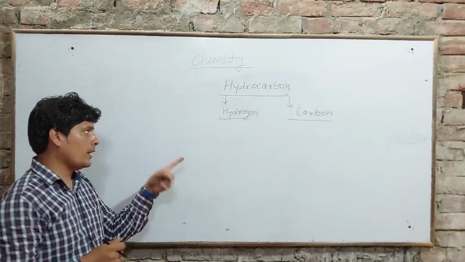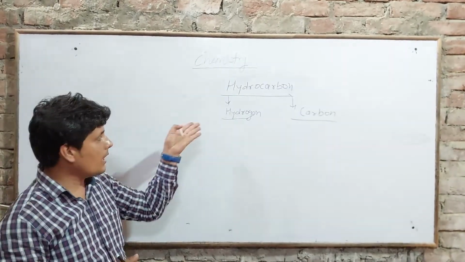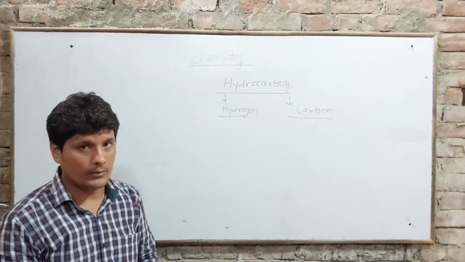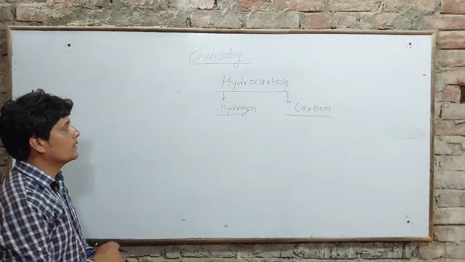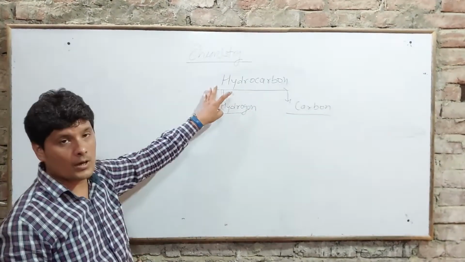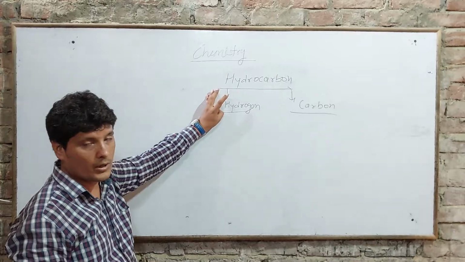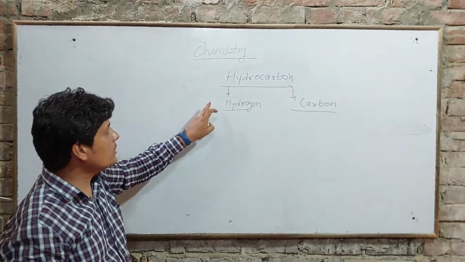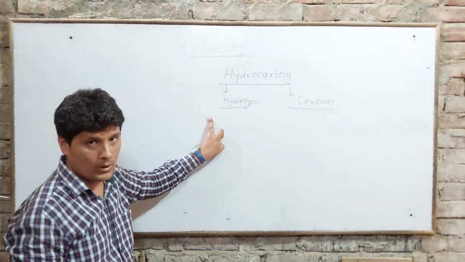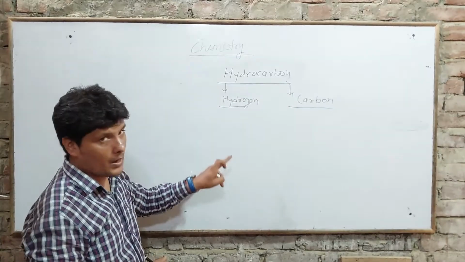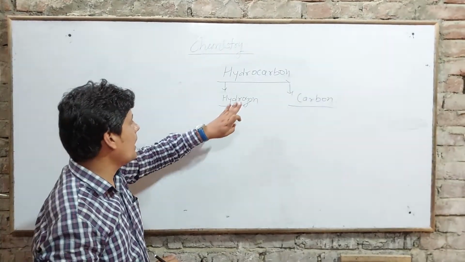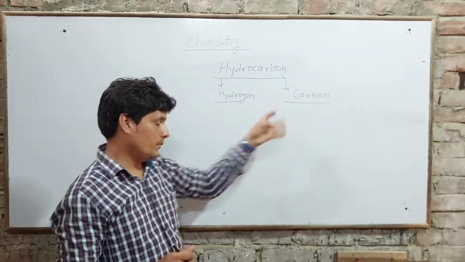Simply, if we try to explain it in other words, then we can say these hydrocarbons are organic compounds. These are the simplest organic compounds which are made up of hydrogen and carbon.